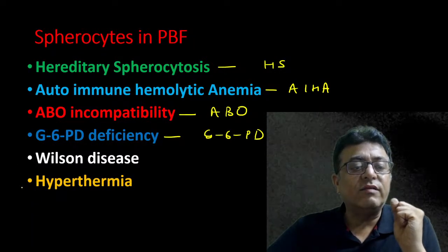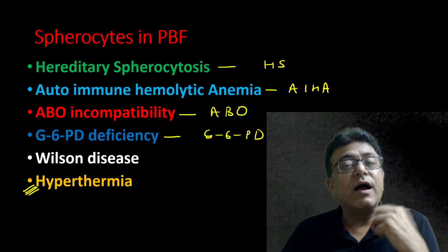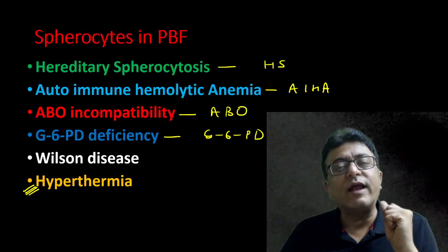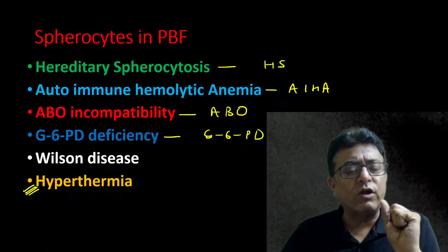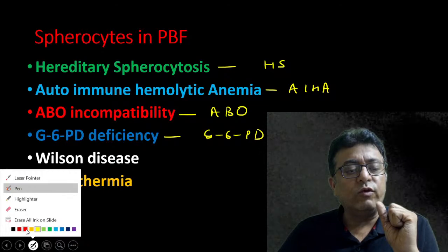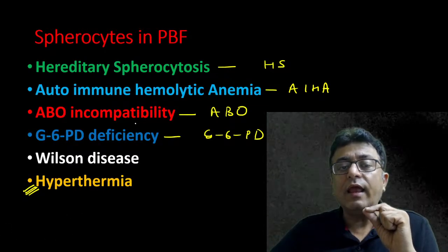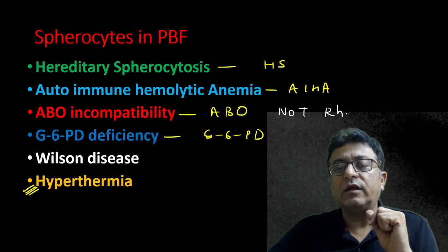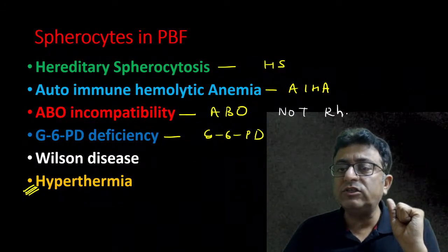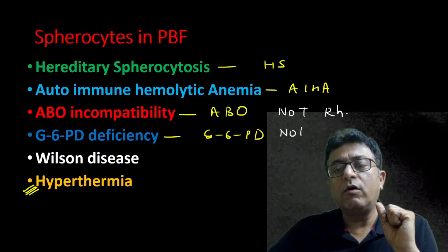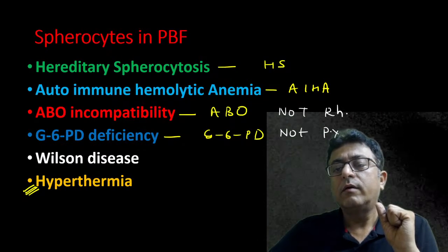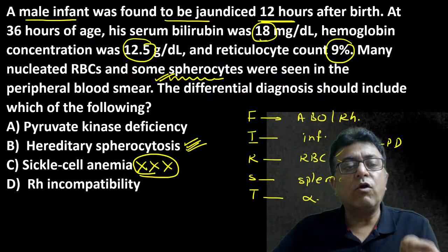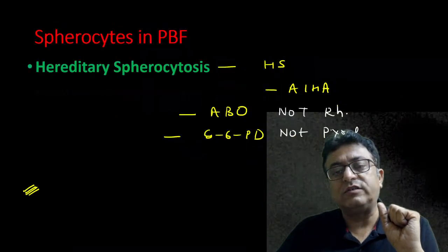Hyperthermia or burn. This is an MCQ: burn, hyperthermia, Wilson disease, spherocytes in PBF. So what do you notice here? Spherocytes are there in ABO incompatibility, not in Rh incompatibility. In G6PD, but not in pyruvate kinase deficiency.